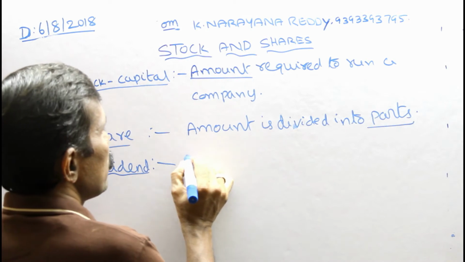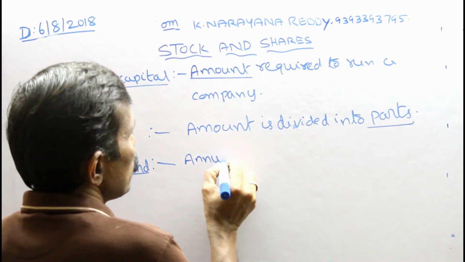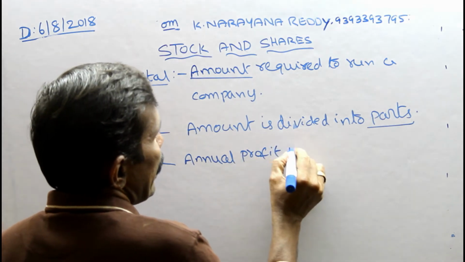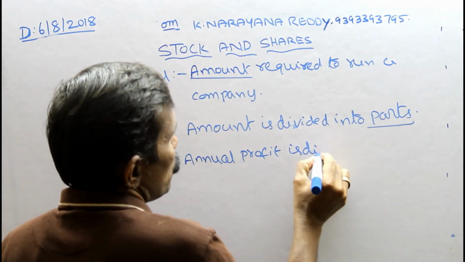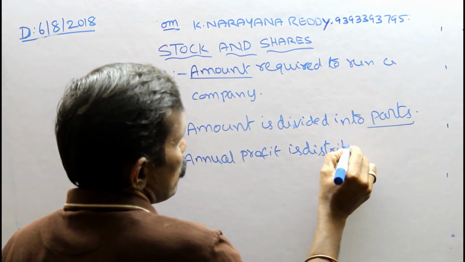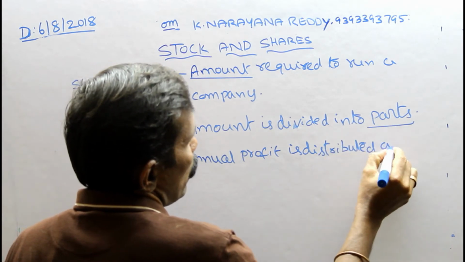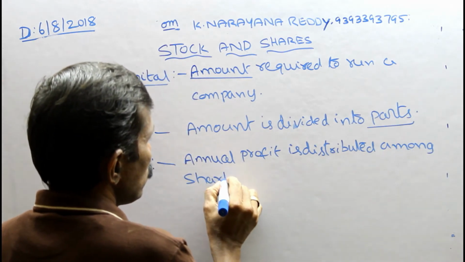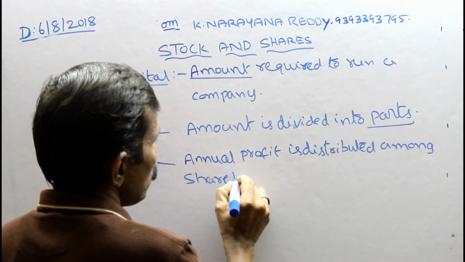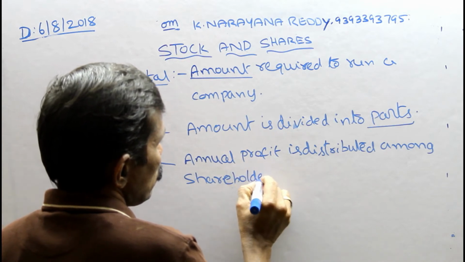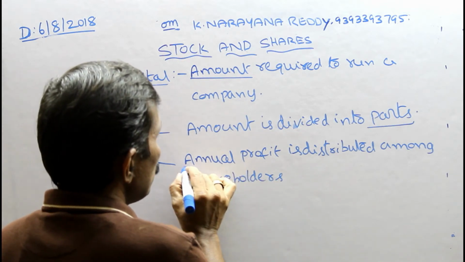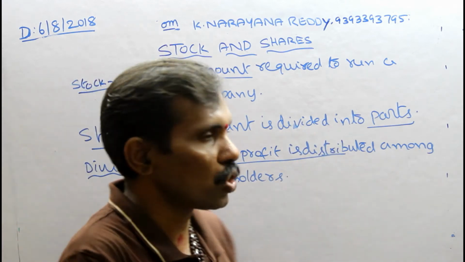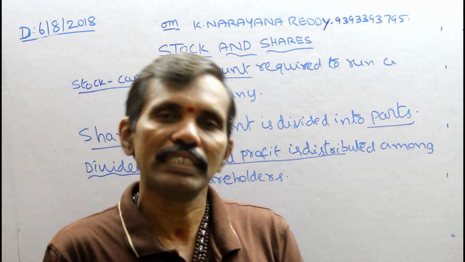Annual profit distributed among shareholders is called dividend.